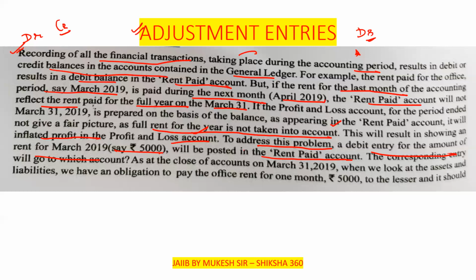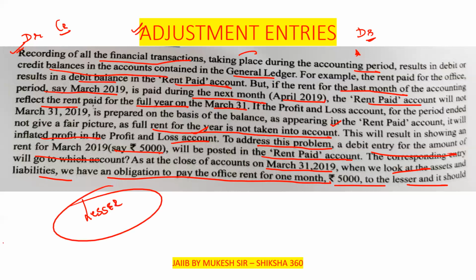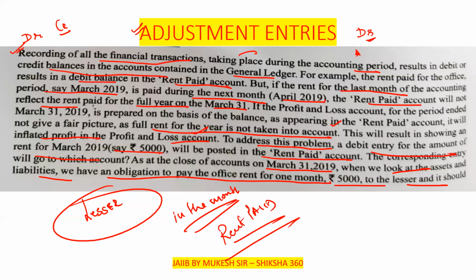So as at the close of accounts on 31st March 2019, when we look at the assets and liabilities, we have an obligation to pay the office rent for 1 month, that is rupees 5,000, to the lessor, who has given us the building on rent. So here in the month of March we have posted an entry in the rent paid account, and this much amount we have to pay.